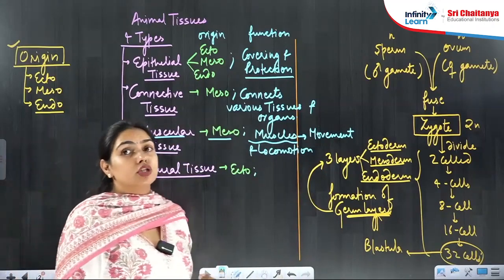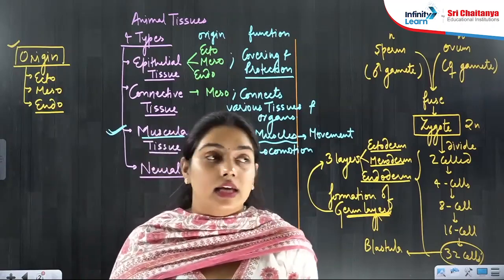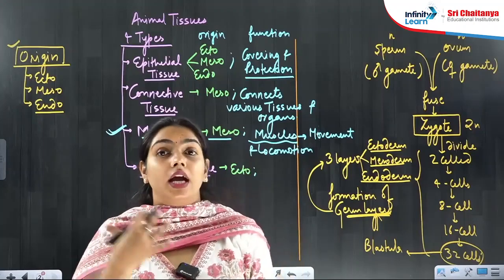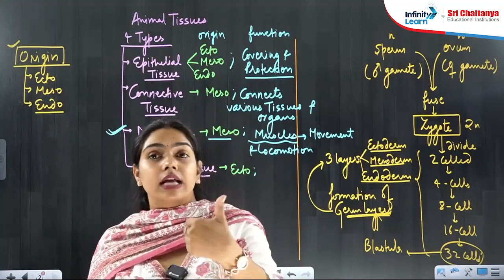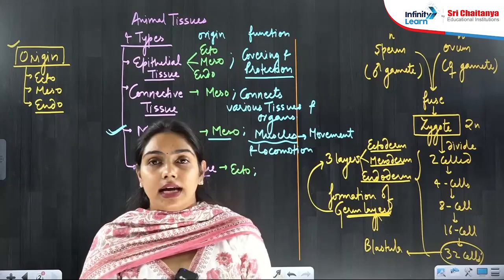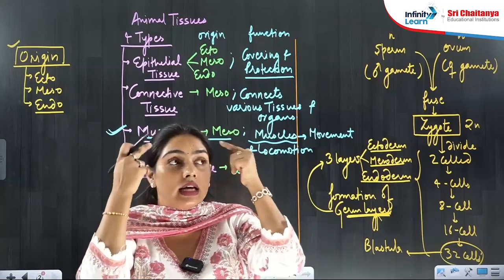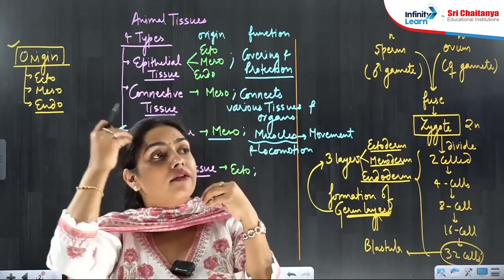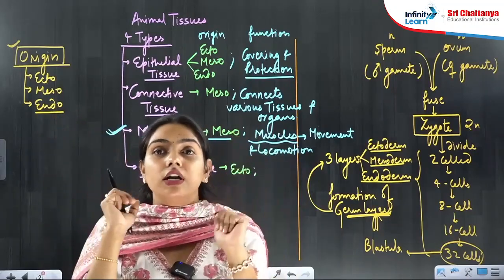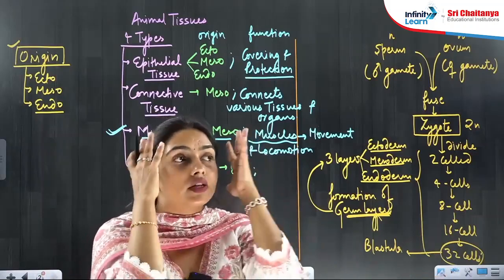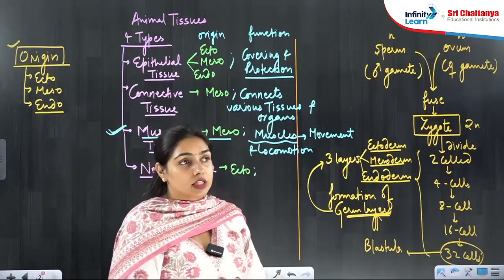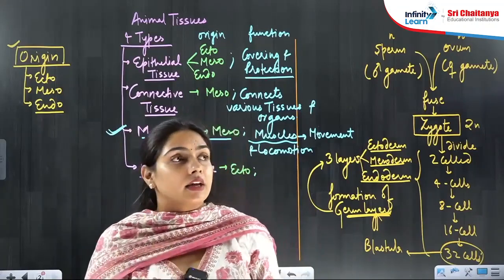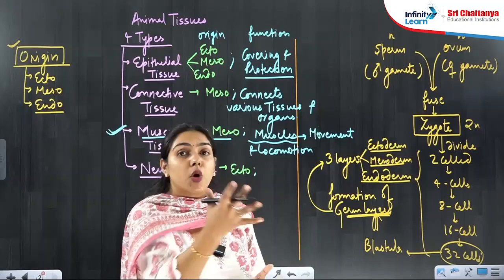And neural tissue, without which you cannot control anything. Your control over the body, responses, control and coordination. Whenever somebody asks you something, you respond, because you are processing that in your mind. You have a brain, a spinal cord, a central nervous system and a peripheral nervous system, and because of them we are sensing, taking the stimulus and giving the response.